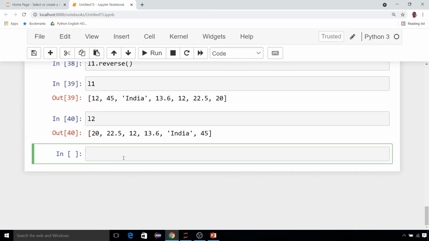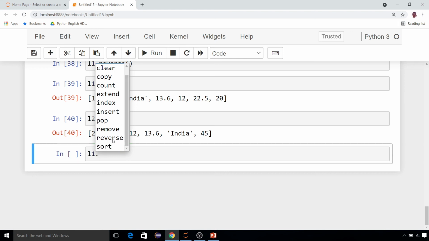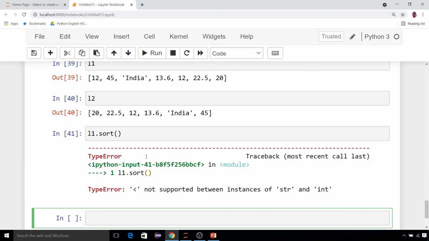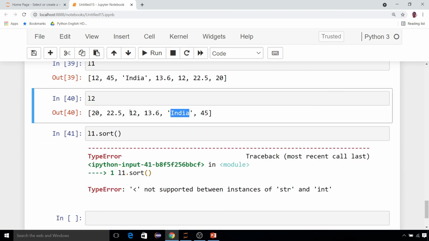Now, to show you the function sort, there is a function called sort. All these things we have done, the last one is sort. Let me call this here. Whenever we call sort, it will show you an error because there is a string in between all the numbers. Sorting means either sorting in ascending order or in descending order. So obviously it is not possible to sort when there is a mix of numbers and strings. Either bring all strings or at least all numbers, then it can sort.